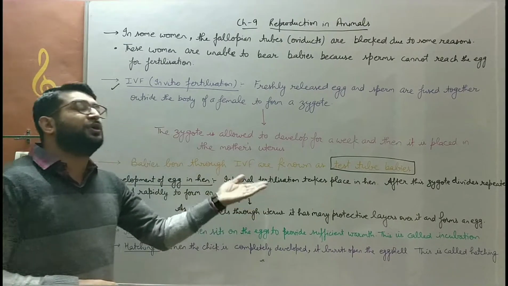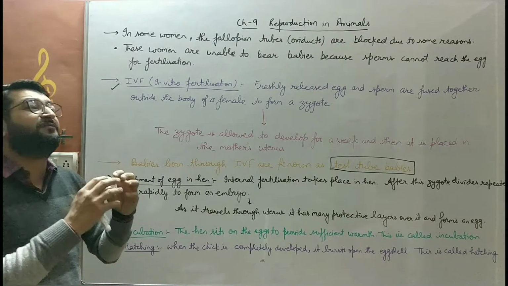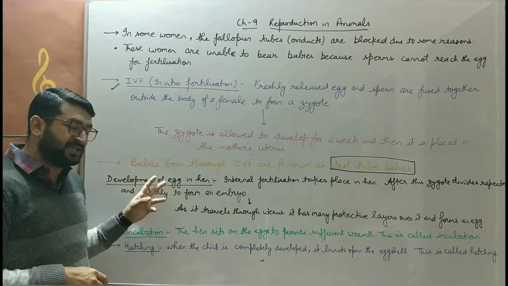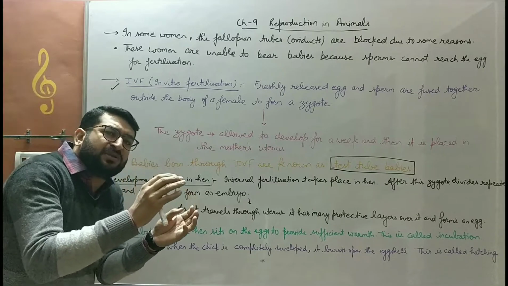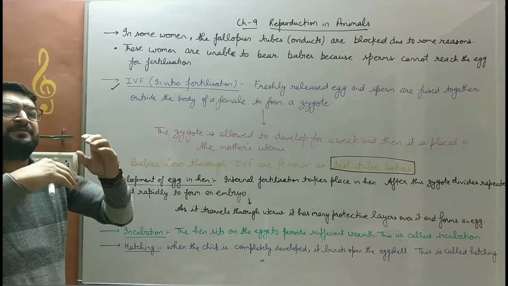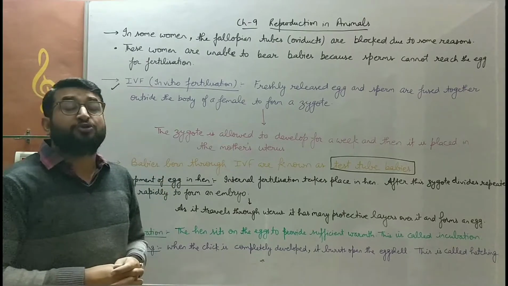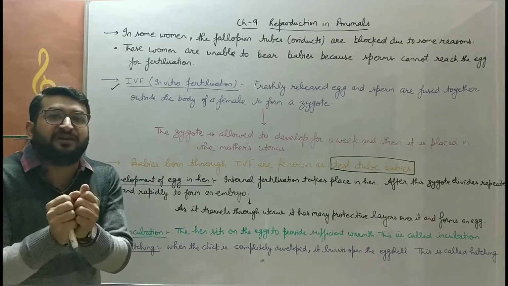While passing through the uterus, this embryo will develop a lot of protective layers over it. In the case of the hen, the embryo passes through the uterus and protective layers keep forming over it. First one forms, then more, it keeps on forming. Those protective layers will ultimately form a hard shell.